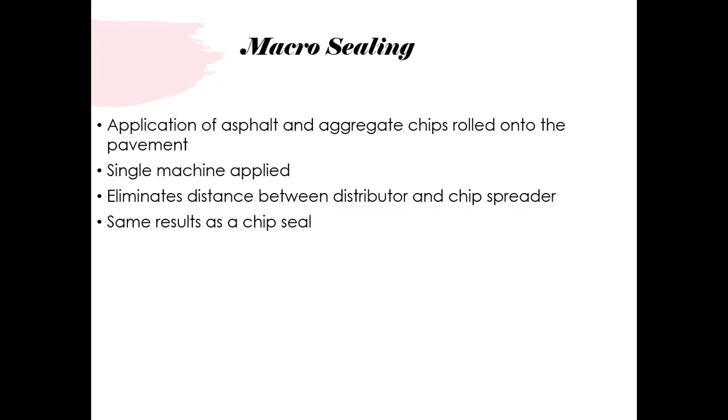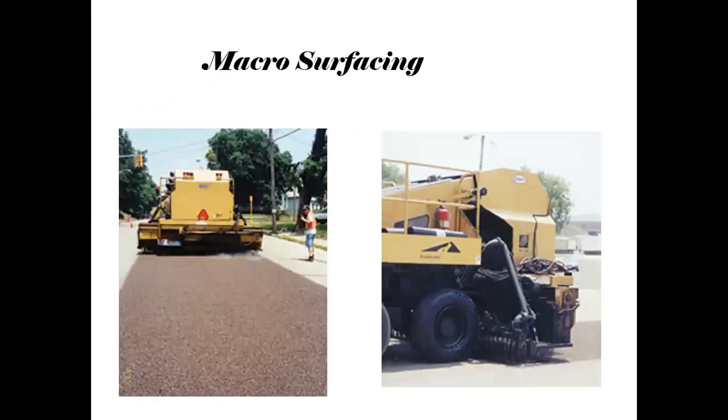It is an application of asphalt and aggregate rolled into the pavement, single pass, single machine applied, which eliminates the distance between the distributor and chip spreader. Same result as a chip seal. It's a modified version of a chip seal. It's what we call a macro surface.